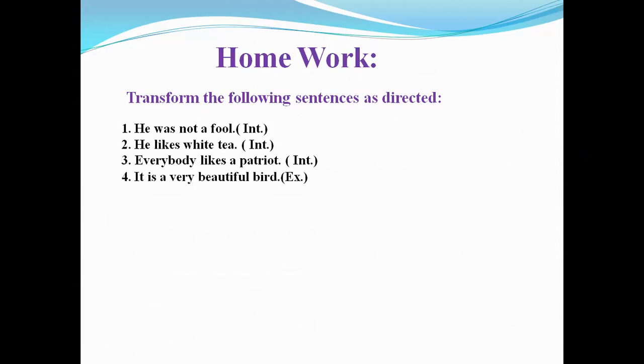Number 4, it is a very beautiful bird. Make exclamatory. Number 5. You ought to obey your parents. Transform it imperative. Okay, write them in your exercise book as soon as possible.